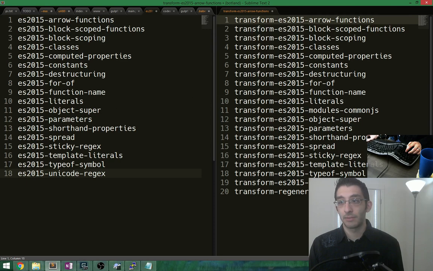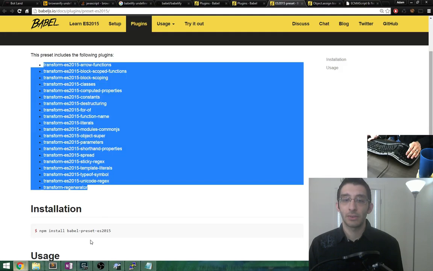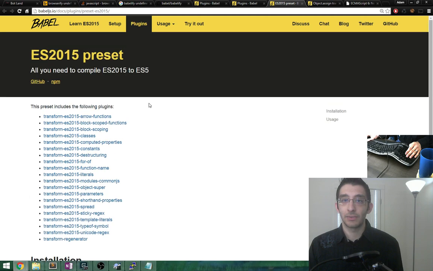Aha, now there's a difference. This has module common JS, and this one doesn't. Oh, that's fine though. Okay, fine. Object, super, parameters, shorthand, spread, sticky, template, type of, Unicode, regenerator. So I have a superset of all of this. So I should have all of the ES 2015 features. And yet I can't use a spread operator.